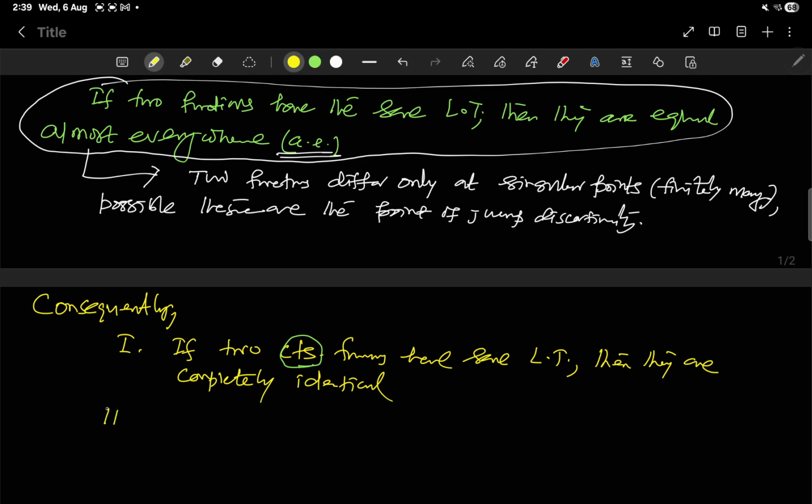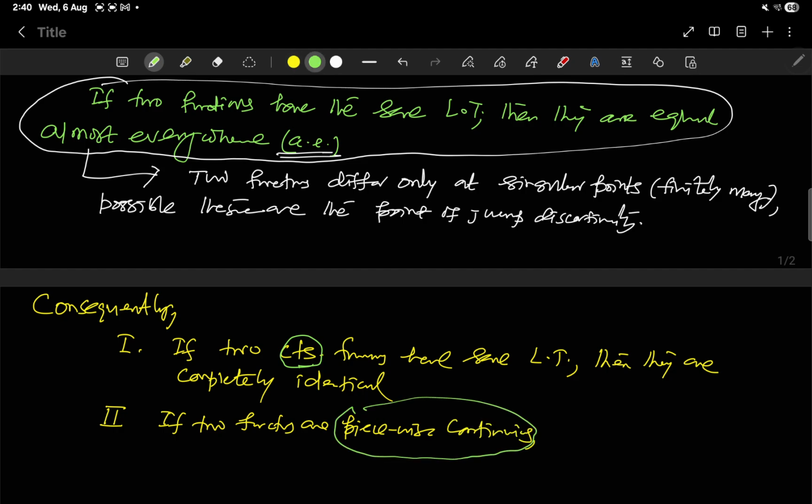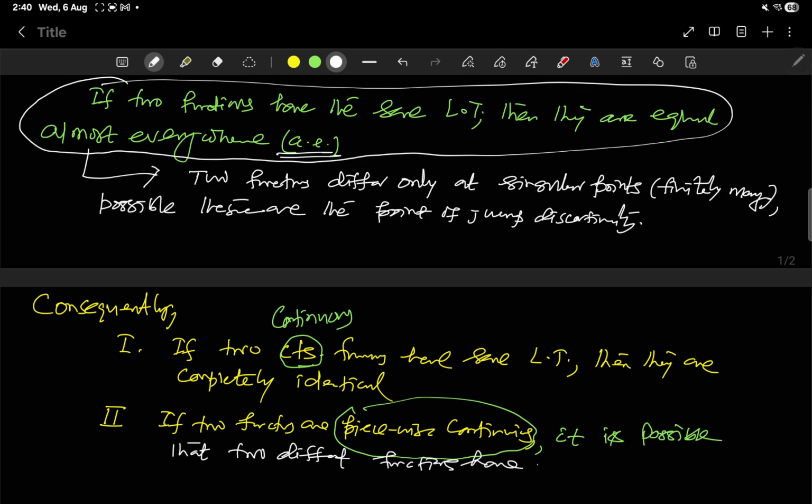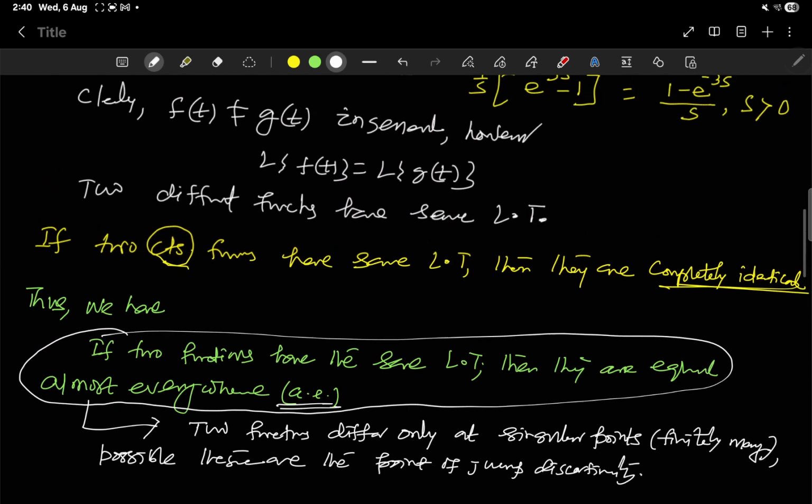Now if two functions are piecewise continuous, then it is possible that two different functions have the same Laplace transforms, as we see in this case.